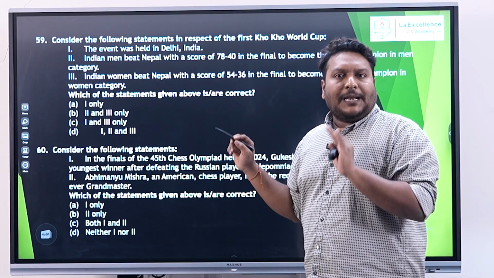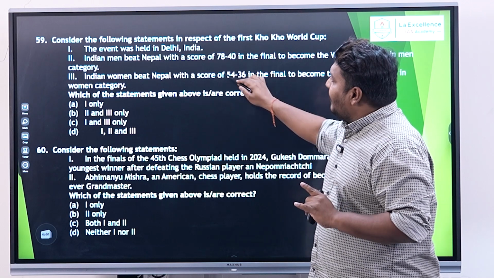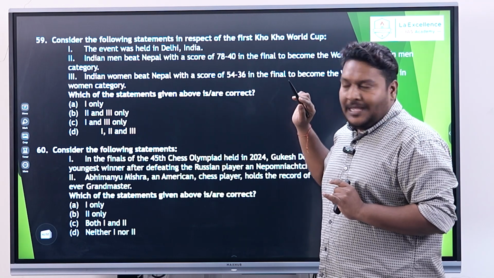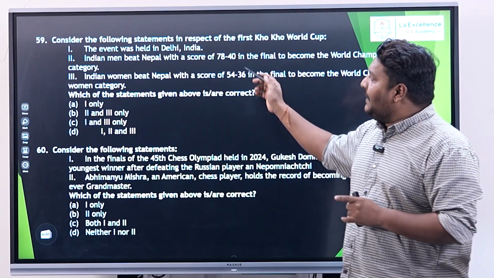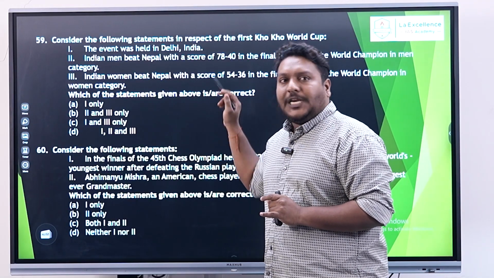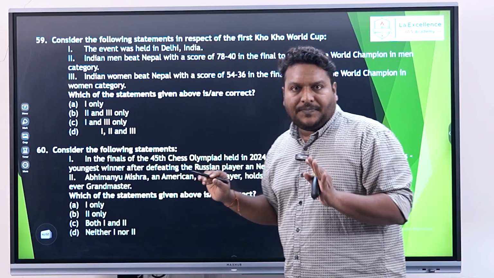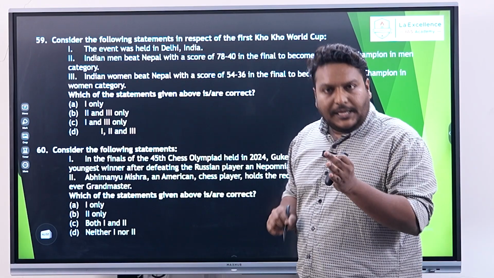The Indian team won over Nepal, Indian men's team and Indian women's team both. But the thing is, they have interchanged the scores, where the Indian men's team won with 54-36 and the women's team won with 78-40. That has been interchanged, and this is asking you for the right statements. So statements 2 and 3 both are wrong. So the answer for this is going to be option A, that is 1 only.